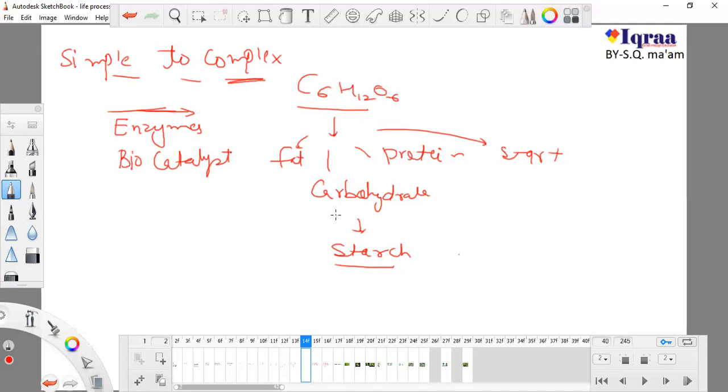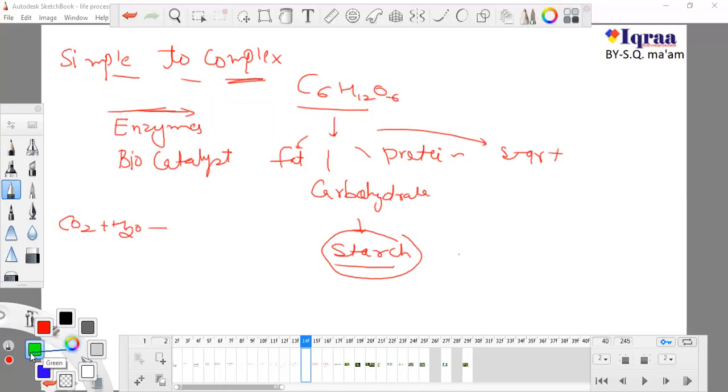So plant produces its food from simple to complex, and the simple substances are carbon dioxide and water. Plant stores its food in the form of starch. Plant produces glucose, and fat, carbohydrate, starch, protein. From this glucose molecule, by adding some other elements we studied yesterday, such as nitrogen, phosphorus, sulfur, calcium, magnesium, chlorine, plant forms fat, carbohydrate, and protein. Even after the formation of all these things, plant stores starch as its reserve food material.